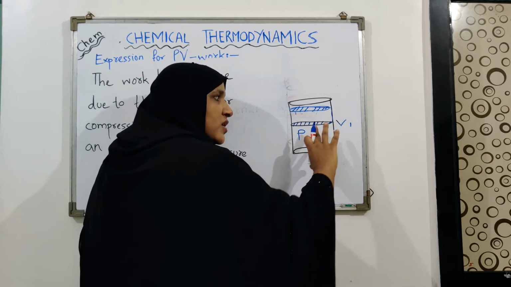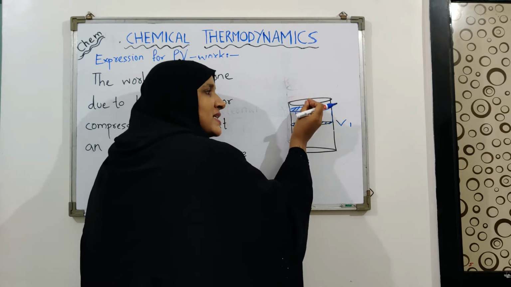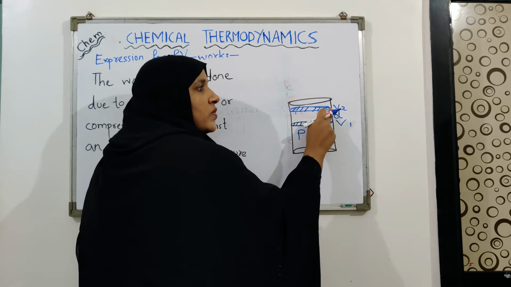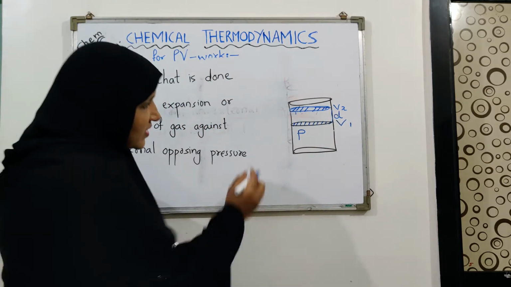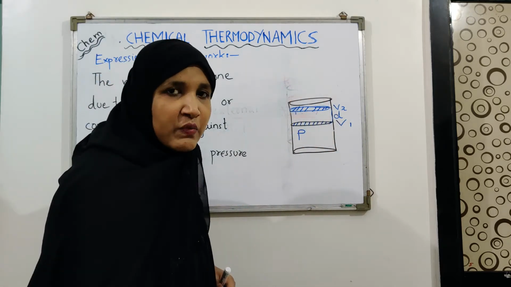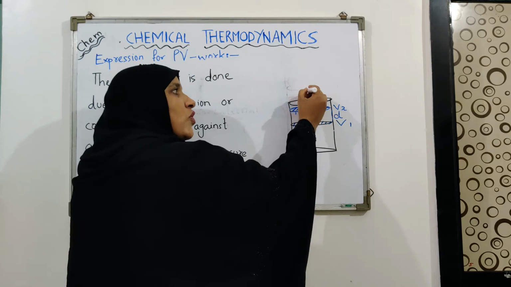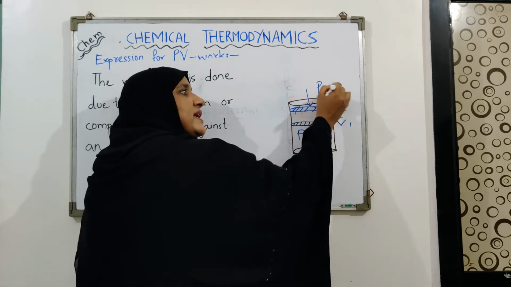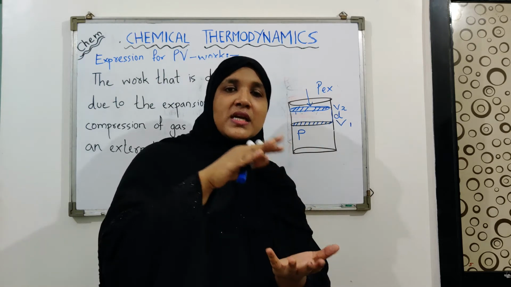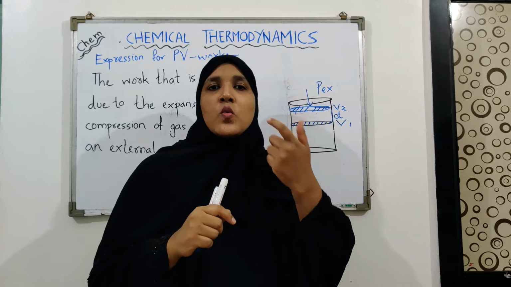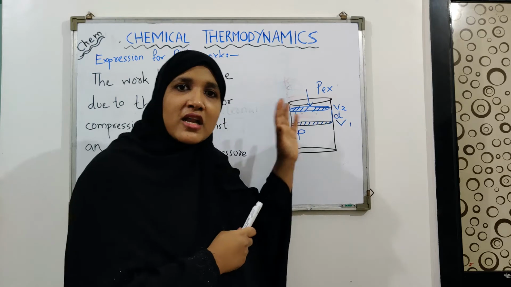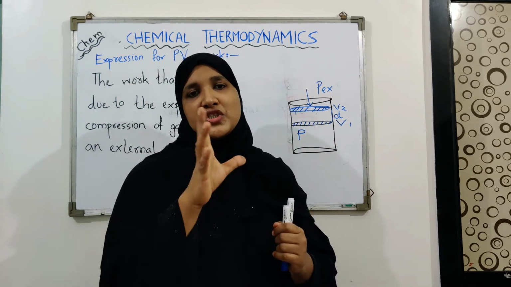Because of the expansion, the volume has increased and the piston has moved up and traveled a distance d to reach the new volume V2. So let's say that this much is the distance traveled by the piston from V1 to V2 against the constant external pressure Pext. This is happening. Now as the system has undergone expansion, it means a work has been done. So let's see how we can determine, with the help of this assumption, the expression for work.